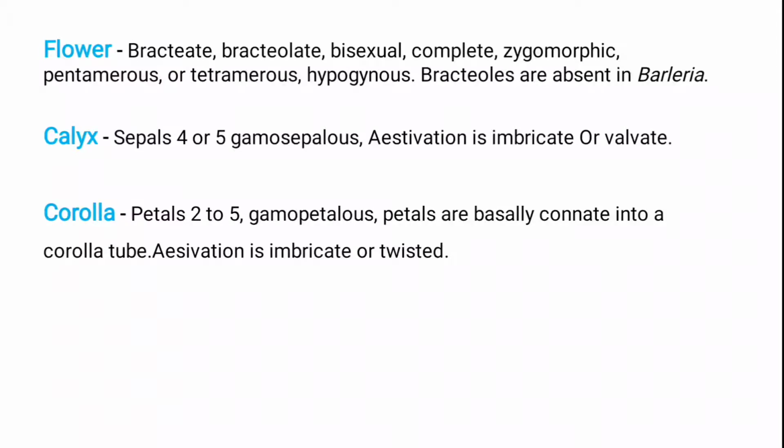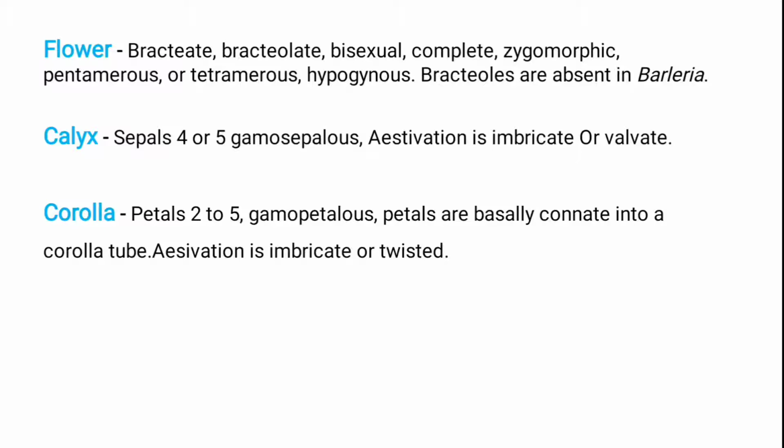Then we discuss the flowers. The flowers are bracteolate, bisexual, complete, zygomorphic, pentamerous or tetramerous, hypogynous. Bracteoles are absent in Barleria. Bracteolate means that generally the bracts are present in the flower. Bisexual means the androecium and gynoecium are both present. Complete means the calyx, corolla, androecium and gynoecium, the four floral parts, are present. So they are known as complete. They are also known as hermaphrodite.